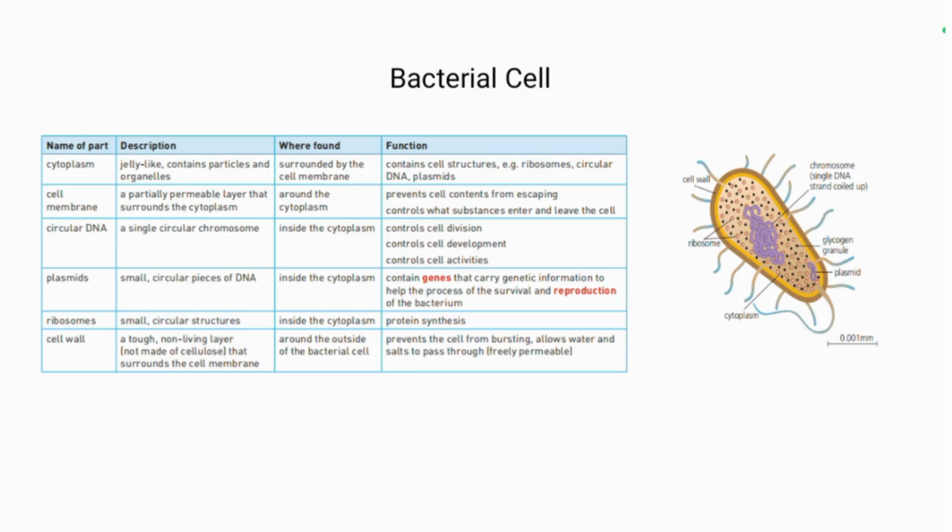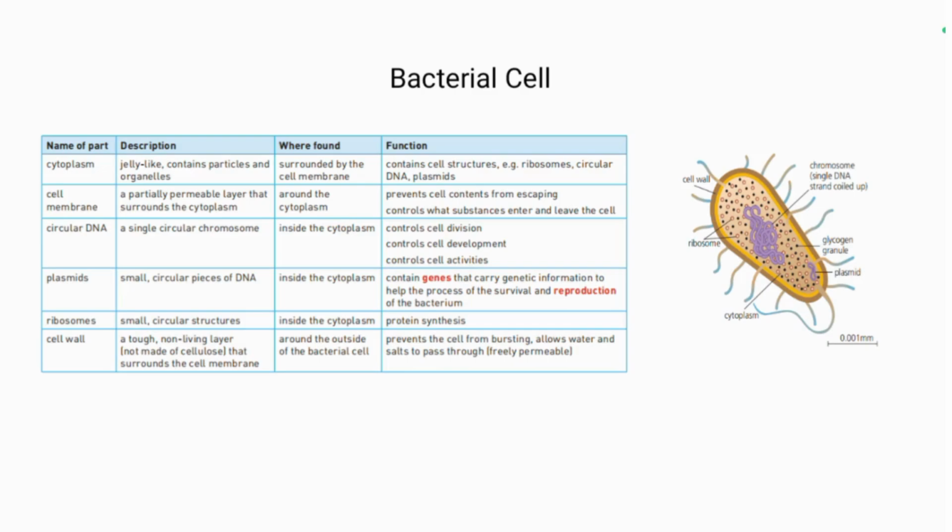Cell membrane, a partially permeable layer that surrounds the cytoplasm. Prevents cell contents from escaping, controls what substances enter and leave the cell. It does not have a nuclear membrane. Its chromosomes are floating, meaning circular DNA. A single circular chromosome inside the cytoplasm controls cell division, controls cell development, and controls cell activities.